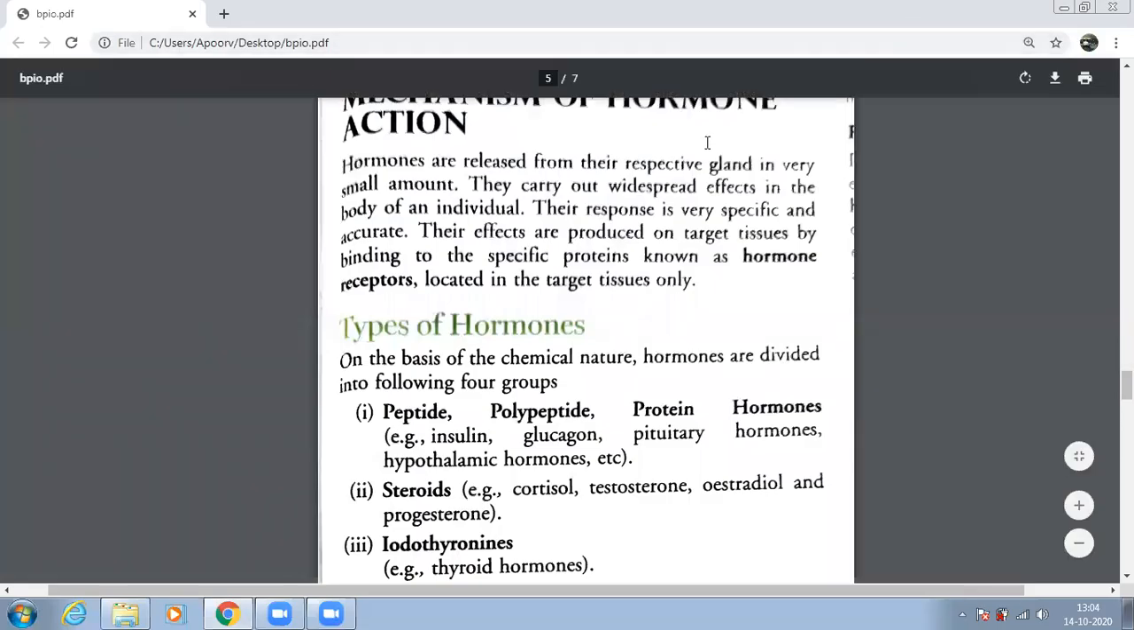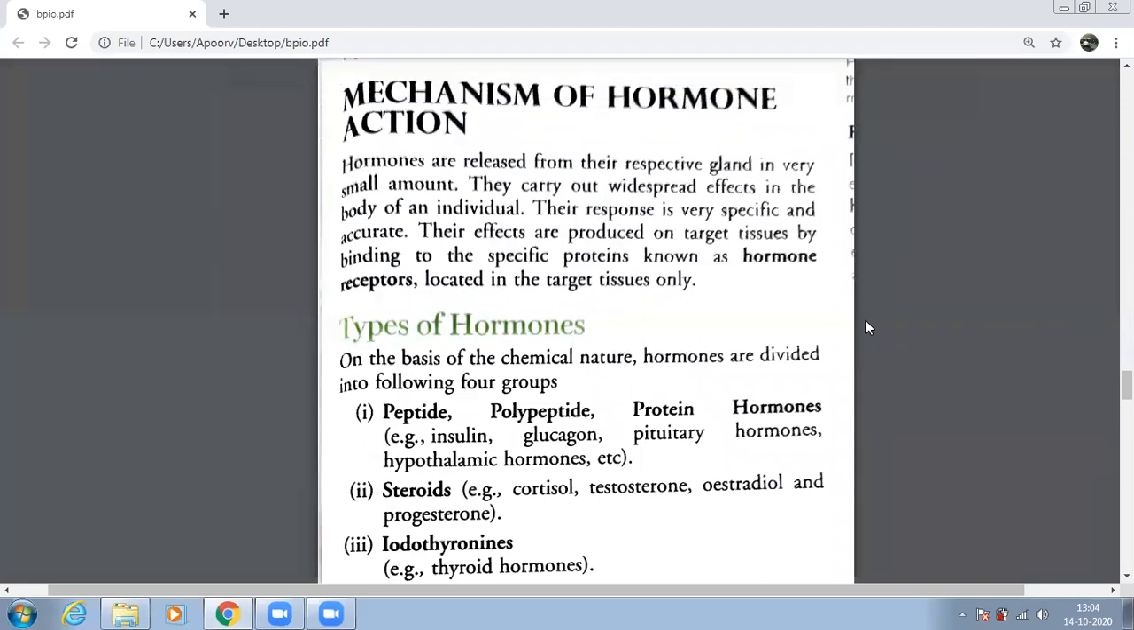Yesterday we had studied about hormones being released from the glands, but remember that the amount is very less. And then they go and carry out the effects in the body of an individual. Also remember the response is very specific. It is not that any hormone will go and act on any tissue. They have their own specific tissues which are known as target tissues. So the effects are produced on target tissues, and how does this happen?